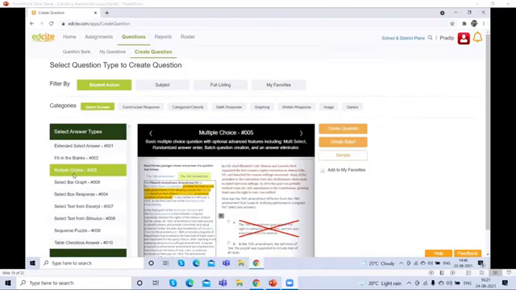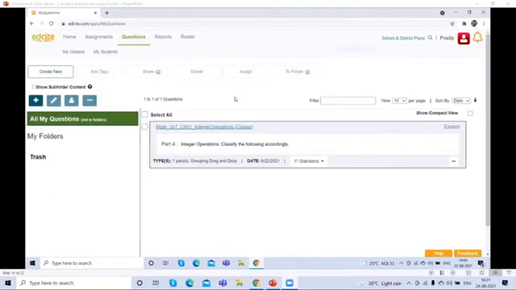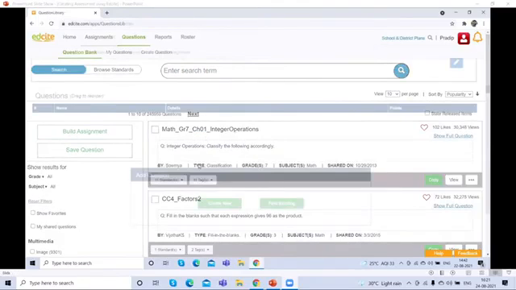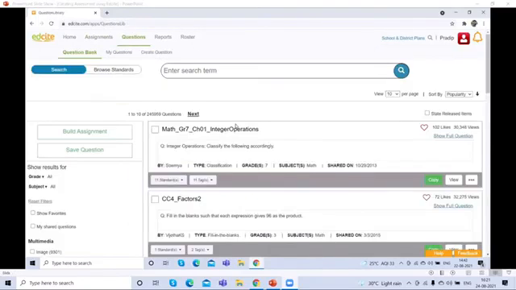And after clicking any type of question, you can click this create question button, and your question formation tab will appear in front of you, and you can create the questions like this, creating a question.